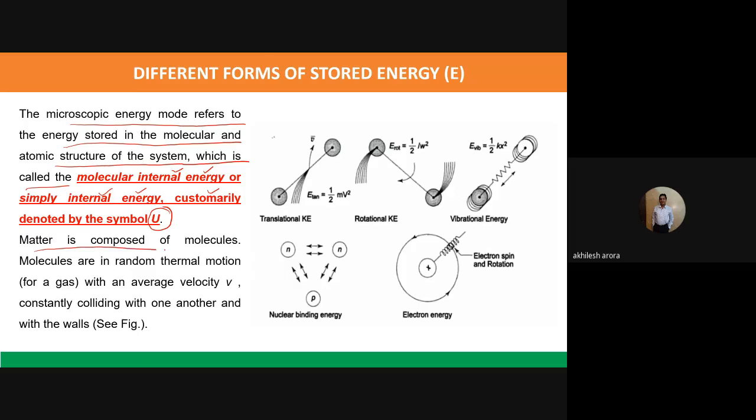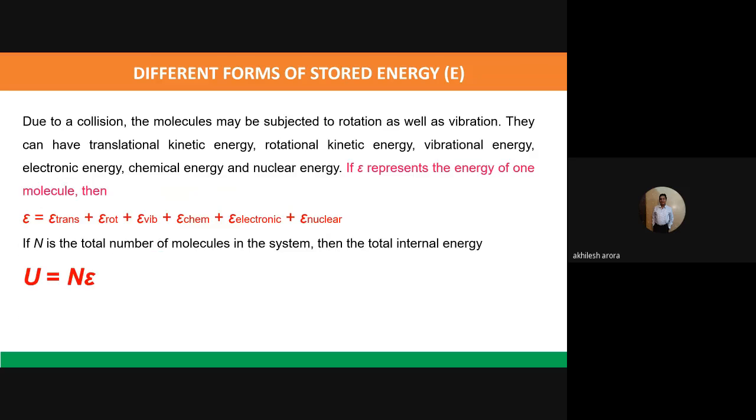So matter is composed of molecules. Molecules are in random thermal motion for a gas with an average velocity v, constantly colliding with one another and with the walls. So this shows the kinetic energy part. Okay. This is the rotational part. This is vibrational energy, nuclear binding energy, electron energy. So these are some parts at the molecular level actually. So if I am representing all these microscopic energies by epsilon, okay, which represents the energy of one molecule, then epsilon is given by translational, rotational, vibrational, chemical, electronic, and nuclear energies.